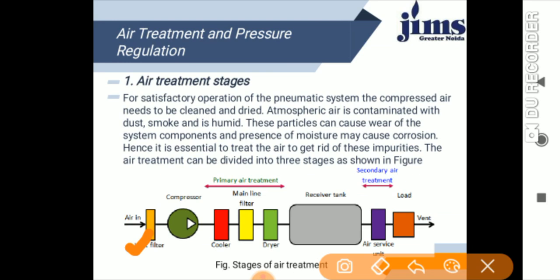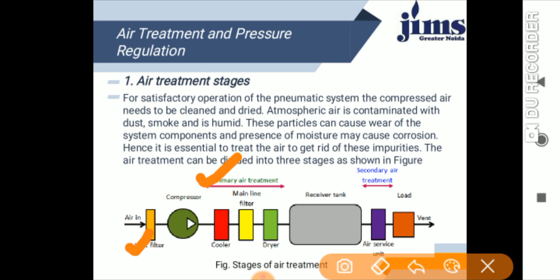So the air from the compressor is treated in the second stage. In this stage the temperature of the compressed air is lowered using a cooler, and the air is dried by the use of the dryer. Also, an inline filter is provided to remove any contaminant particles present in the air. This treatment is called the primary air treatment.